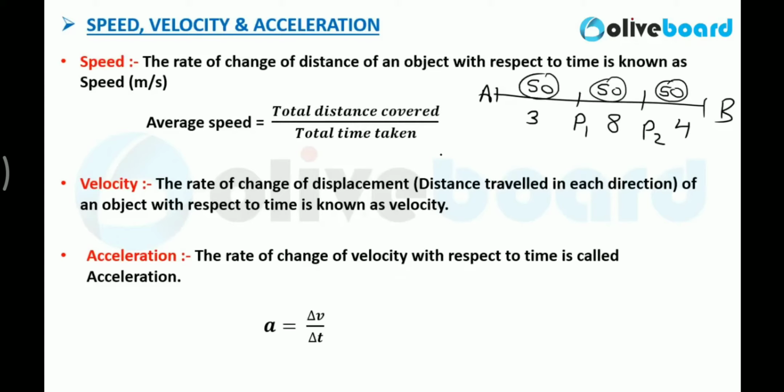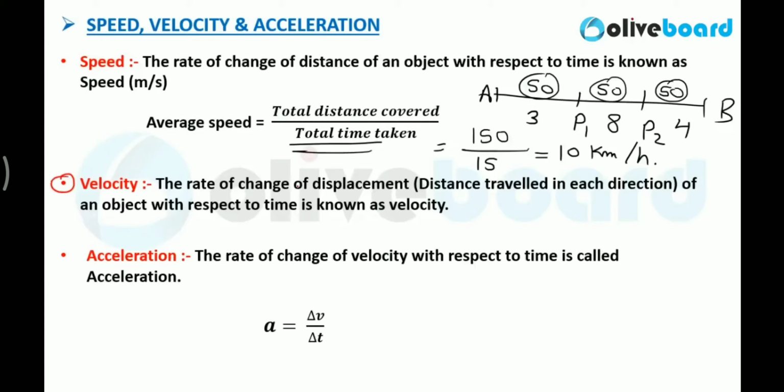So what is the average speed here? Total distance covered: how much distance have you traveled in your journey? 150 kilometers. And what is the total time you have taken? That is 3 plus 8 plus 4, that is 15 hours. So what is the average speed of the entire journey? It is 10 kilometers per hour. So average speed is the total distance covered upon total time taken.